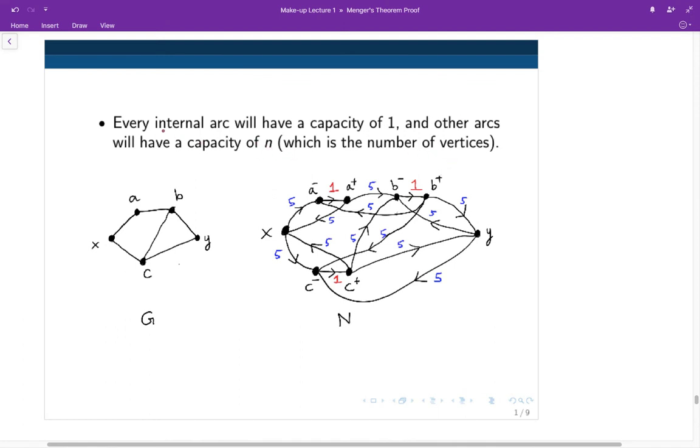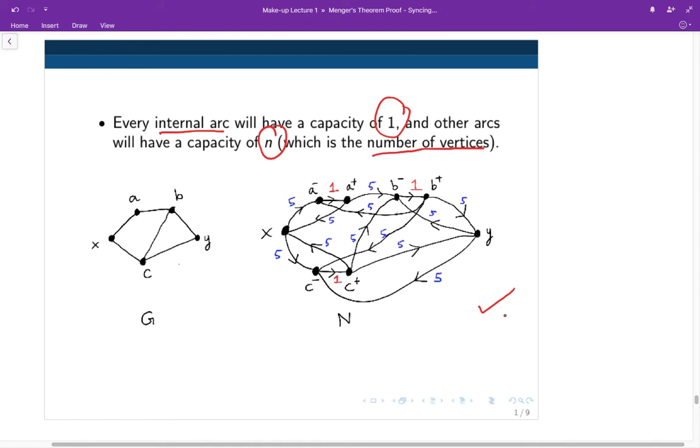Precisely, every internal arc will be assigned a capacity of 1 unit, and all the other arcs will be assigned a capacity of n, which is the total number of vertices in the graph G. So for example, in the graph G that we used just now for illustration, there are 5 vertices altogether. Therefore, every arc which is not an internal arc in the network N that we constructed will have a capacity of 5, whereas all internal arcs will be assigned a capacity of 1, as given here in the figure.